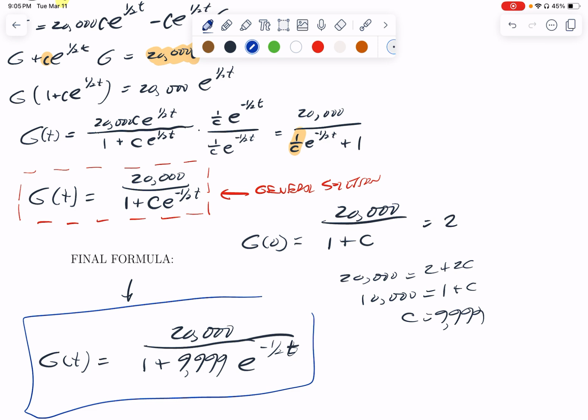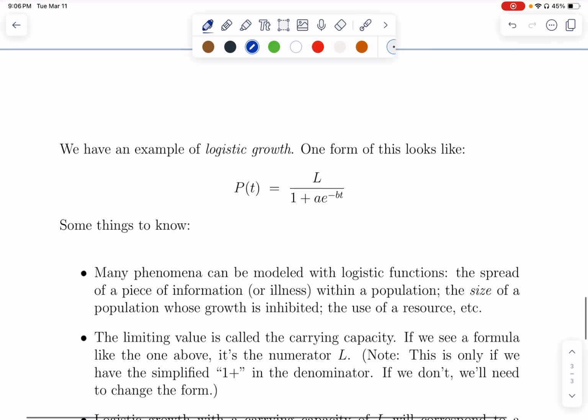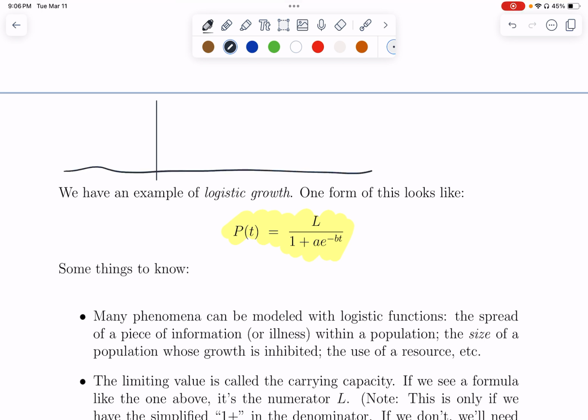And this is an example of a logistic formula. You've probably seen them before. Here is the most generic version of what the formula looks like. And the typical graph of one of these is that it grows slowly, then it steepens up, then it slows down again.